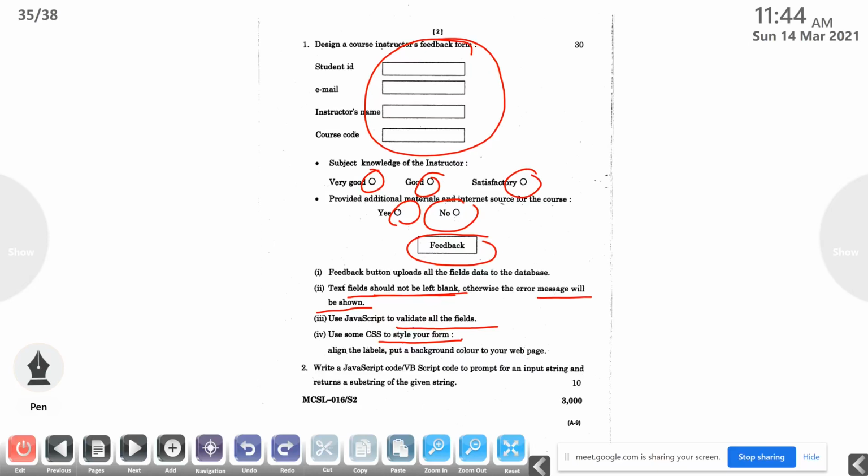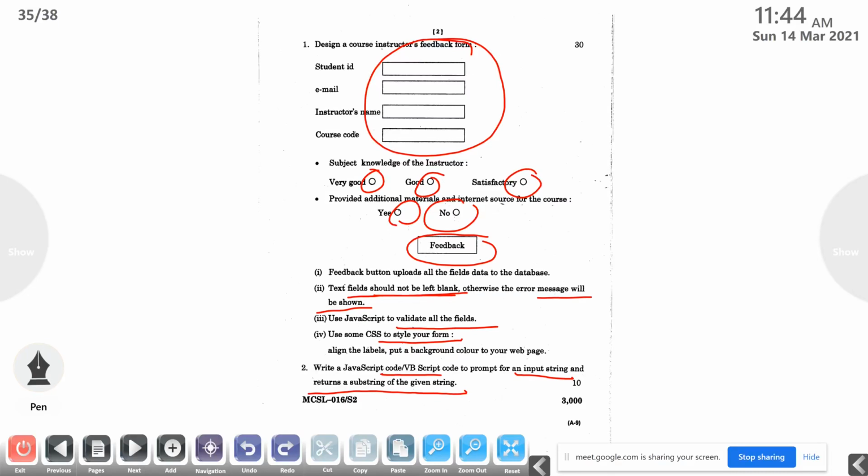Then write a JavaScript code or VBScript code to prompt for an input string and return a substring of the given string. So this is the second question. Write a JavaScript code or VBScript code to prompt for an input. That means you have to collect some input, that may be happy birthday to you, and return a substring.